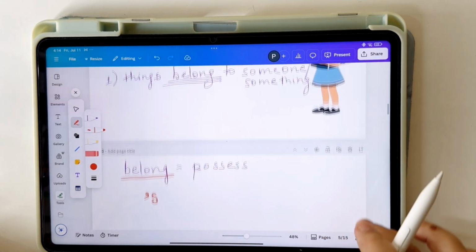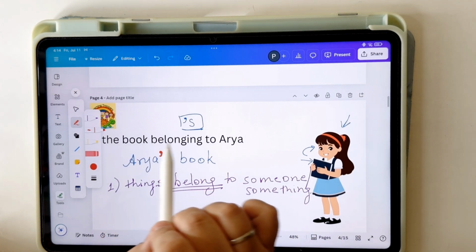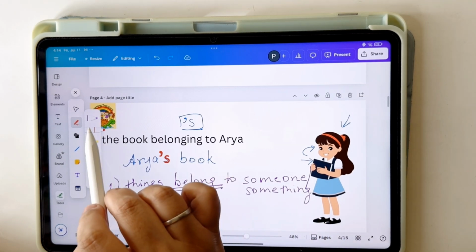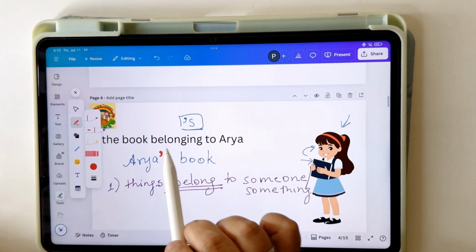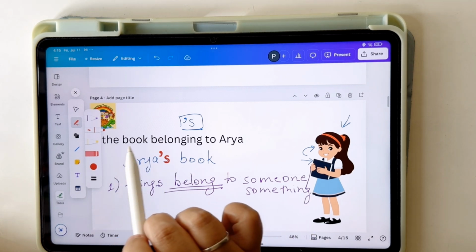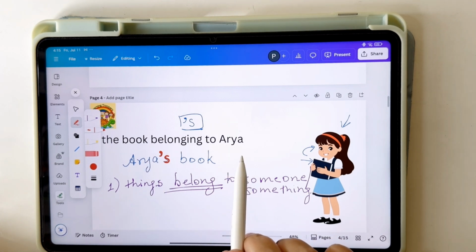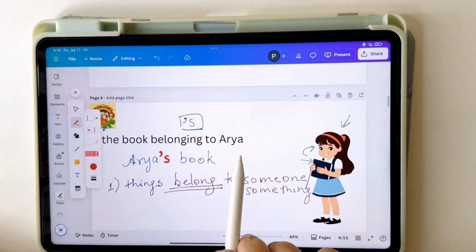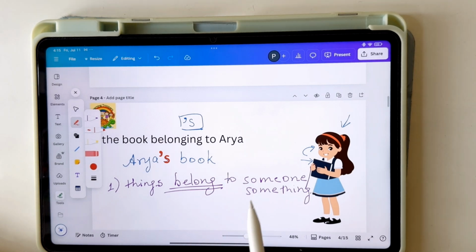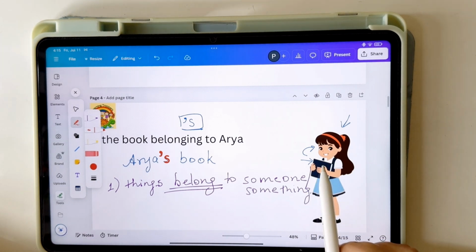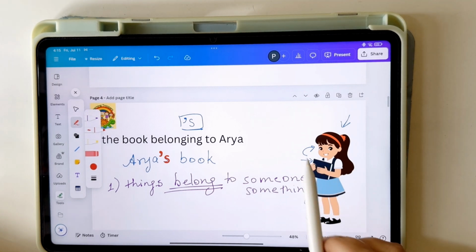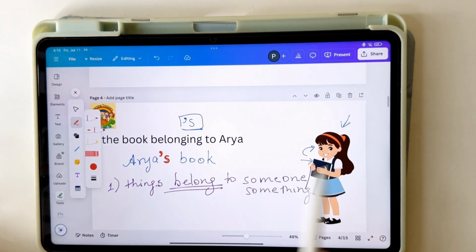Okay. Look at this example. The book belonging to Arya. Arya's book. Now you will say, ma'am, but how will I know whether I have to add the book's Arya or Arya's book? It can get confusing. I understand that. But first you have to remember, what does it mean? Is Arya belonging to the book? No, the book belongs to Arya, right? That is one way in which you have to see.